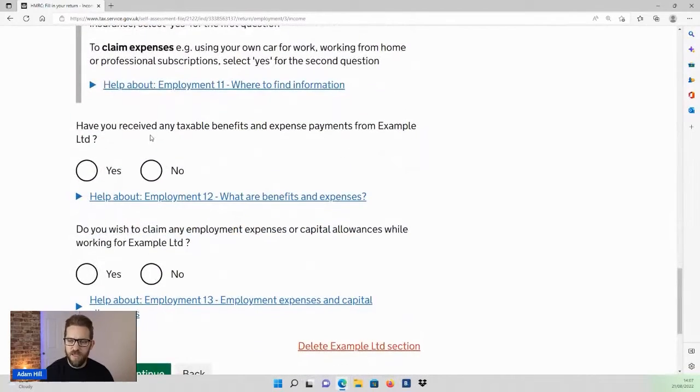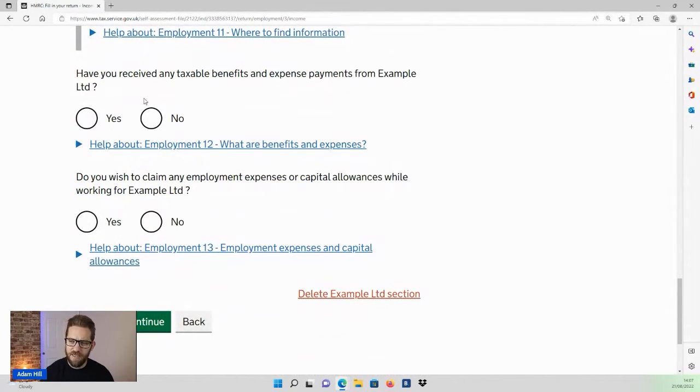And then we have the section asking about taxable benefits and expenses. So have you received any taxable benefits from Example Limited? If you did have company car, company fuel, accommodation, these types of things, you'll often receive a P11D, which will detail these benefits, and you'll have to pay, or you may have already paid additional tax on that. In our example, nice and simple, we're saying no.